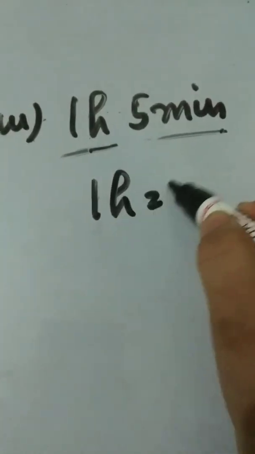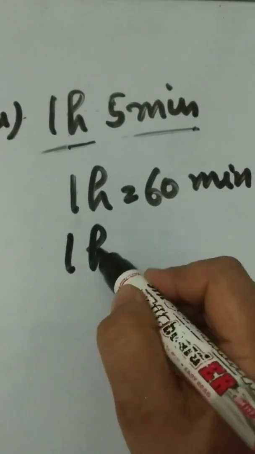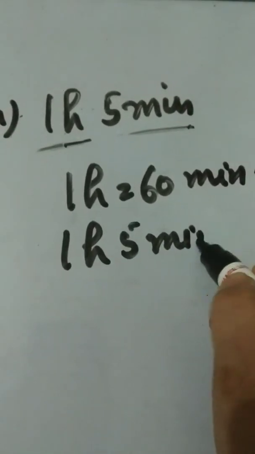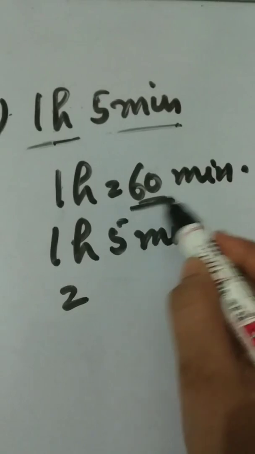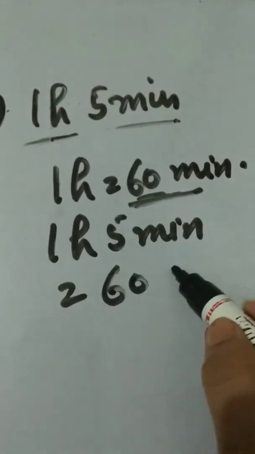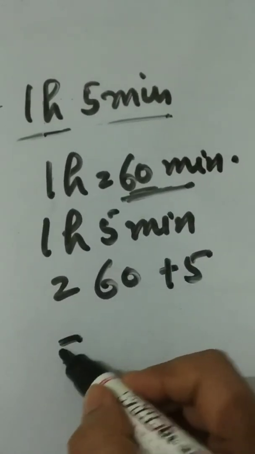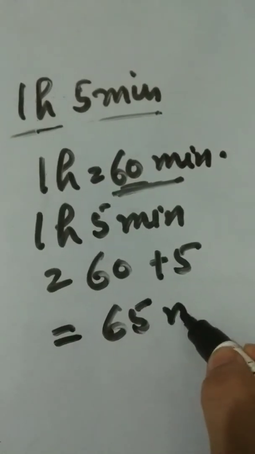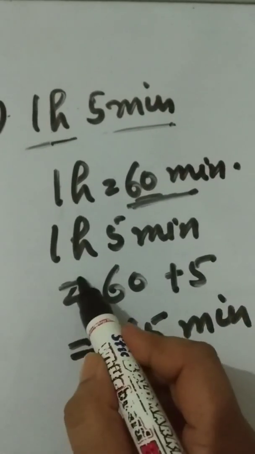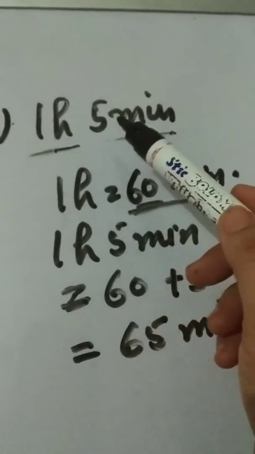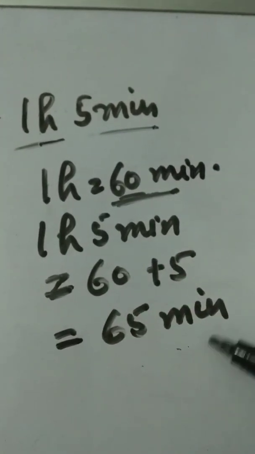1 hour 5 minutes. The 5 is already given in minutes. We have to change 1 hour first into minutes. So we know 1 hour is equal to 60 minutes. So 1 hour 5 minutes is equal to 60 plus 5, equal to 65 minutes. In this way, we convert 1 hour 5 minutes into 65 minutes.